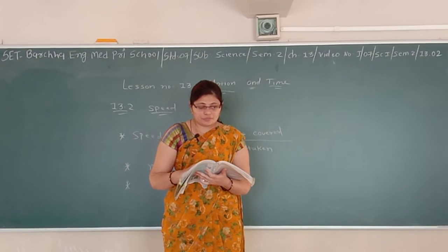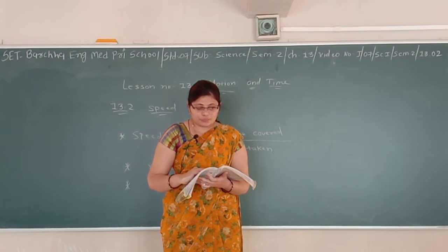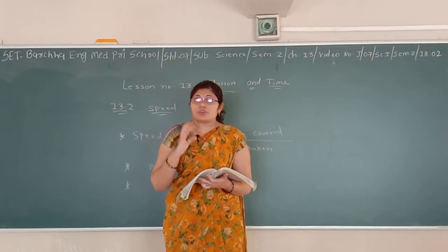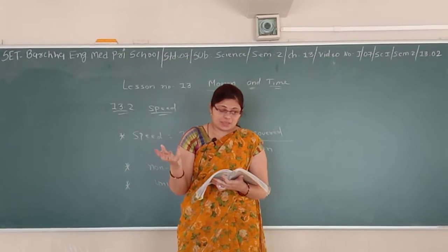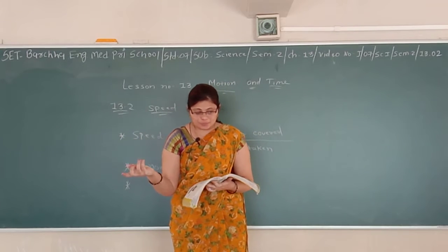We can tell which one is faster. We call the distance covered by an object in a unit time as speed. So what is the definition of speed? You can say that the distance covered by an object in unit time is called the speed of an object.